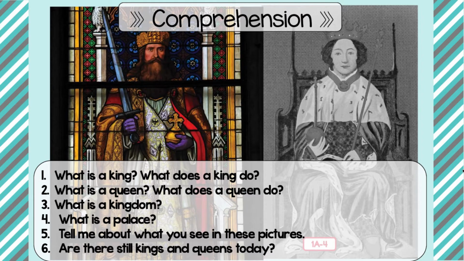Now, question number 2 is, what is a queen? Okay, a queen is also a ruler of an area, and she also has to make very important decisions. All right, the next question, question number 3 is, what is a kingdom?